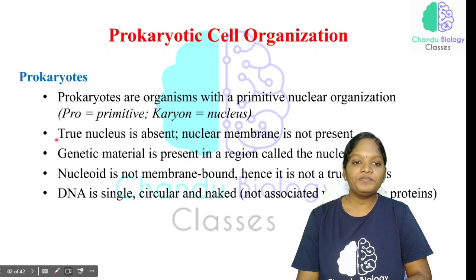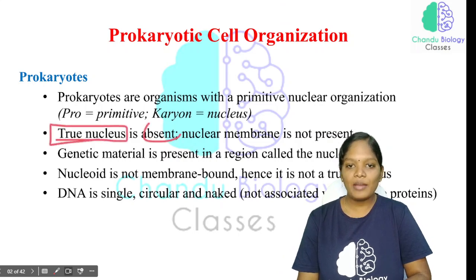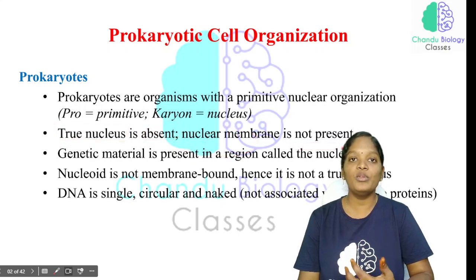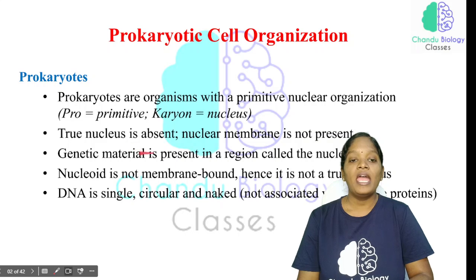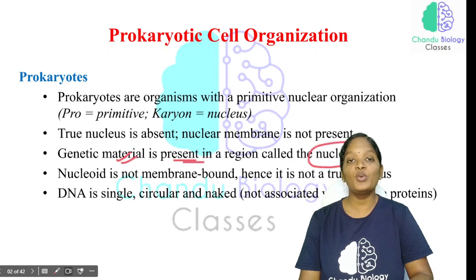Here the true nucleus will be absent and the nuclear membrane is also not present. The nucleus and the nuclear membrane are absent in prokaryotic organisms. And what about the genetic material? The genetic material is present in a region, and the region where the genetic material is present is called the nucleoid.